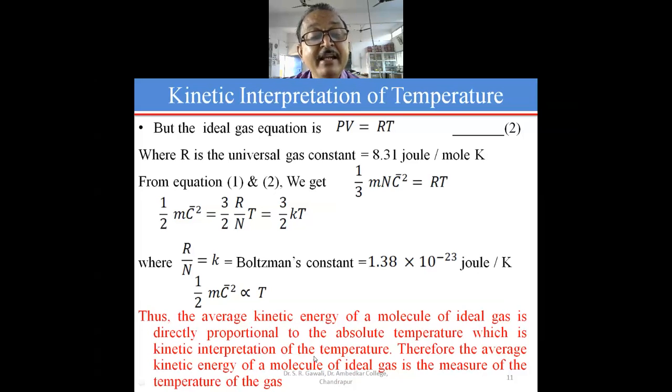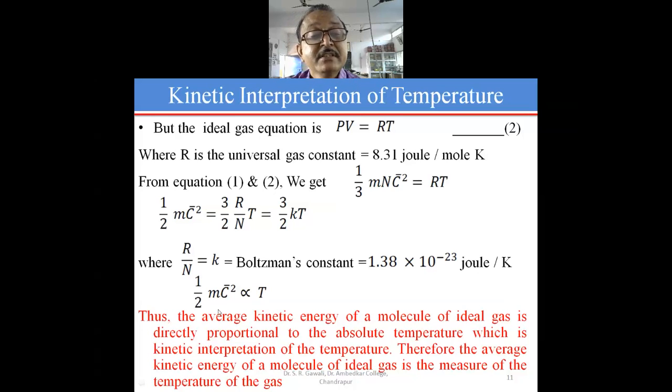Why is it called the kinetic interpretation? Because average kinetic energy is directly proportional to the temperature, and therefore the average kinetic energy of the molecule of the ideal gas is a measure of the temperature. Higher is the temperature, higher is the average kinetic energy of the molecule of the gas, or vice versa.